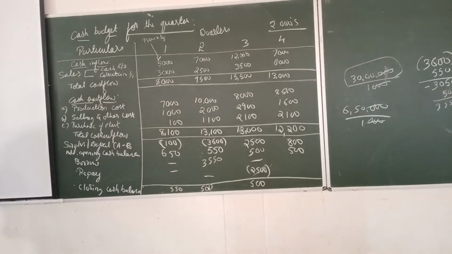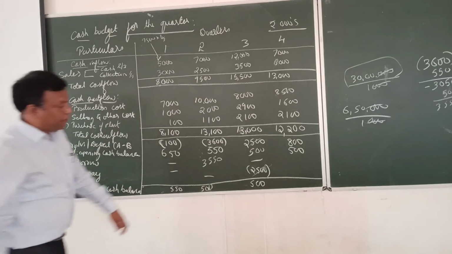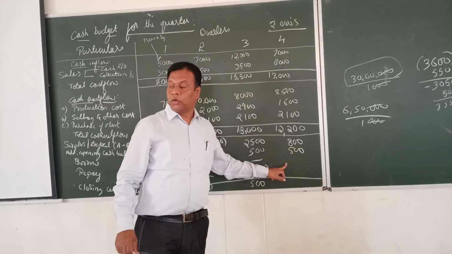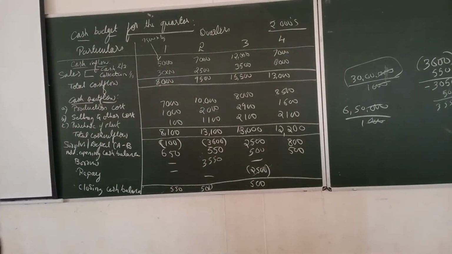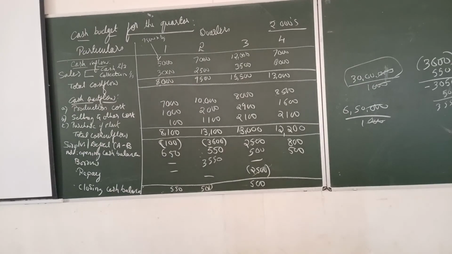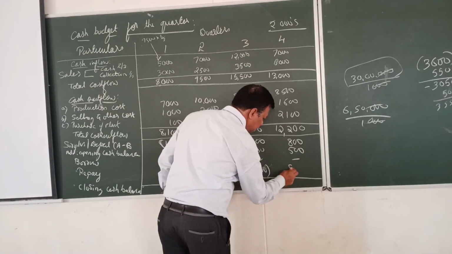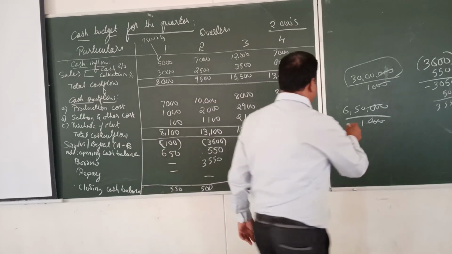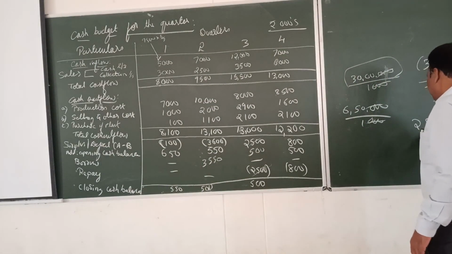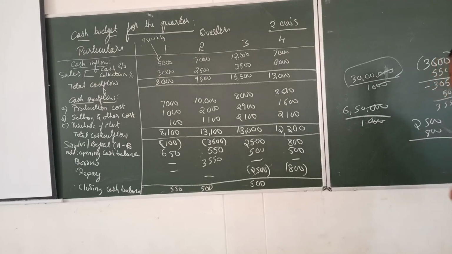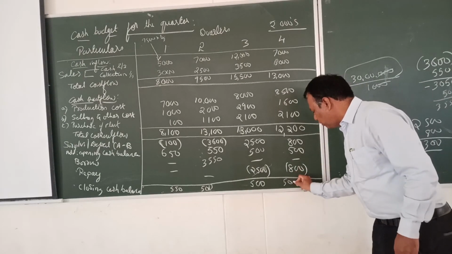How much can I repay? I have 500 plus 800, 1,300. So I can repay 800. The minimum balance I have to maintain is 500, right? 800 I can repay, right? Yes, sir. Correct? What is the total amount we have borrowed? 3,550. 2,500 we have repaid, plus we have repaid 800, 3,300. So now what is the balance here? 500. We have completed the first question.